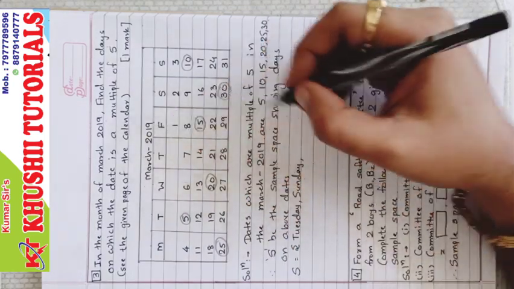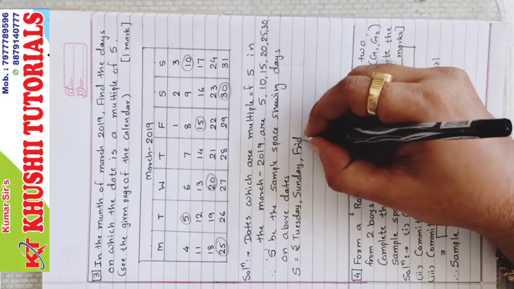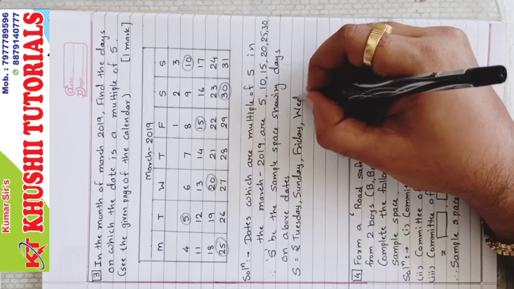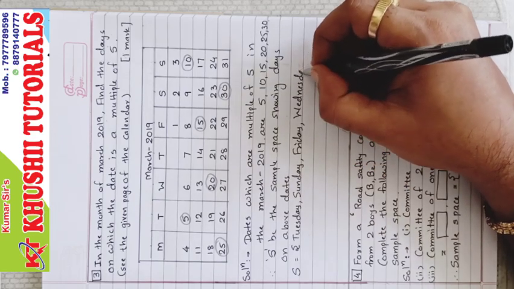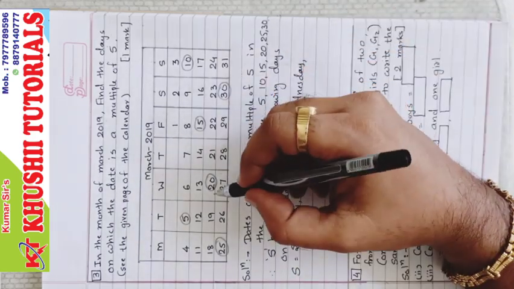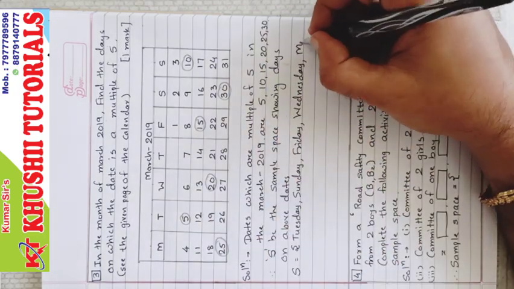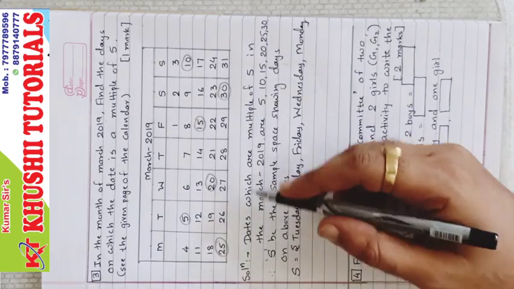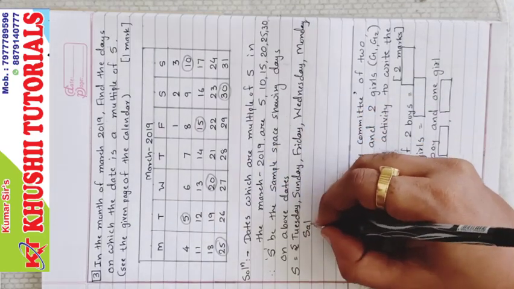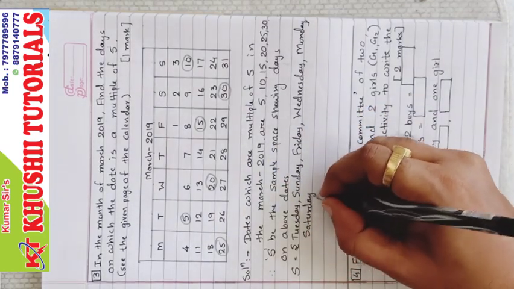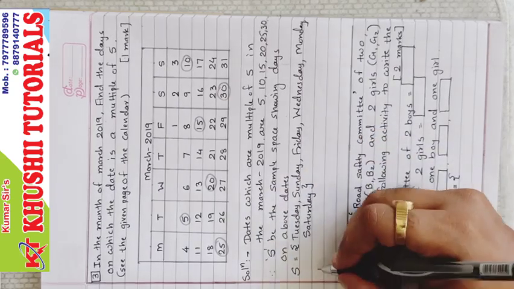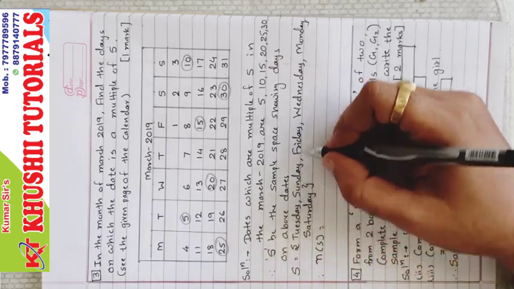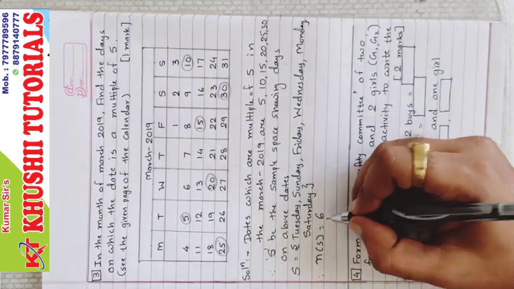Then on 15th we have Friday. On 20th we have Wednesday. On 25th we have Monday. And on 30th we have Saturday. Therefore number of S, now we'll count 1 2 3 4 5 6, 6.